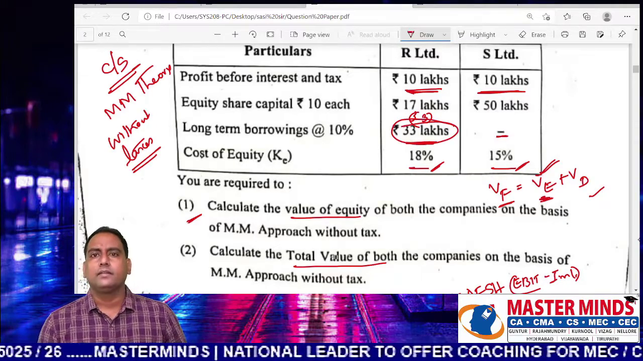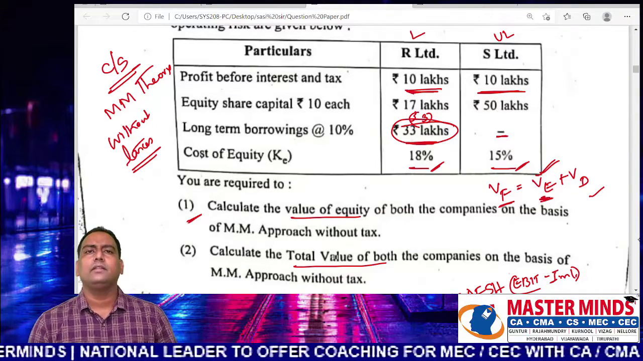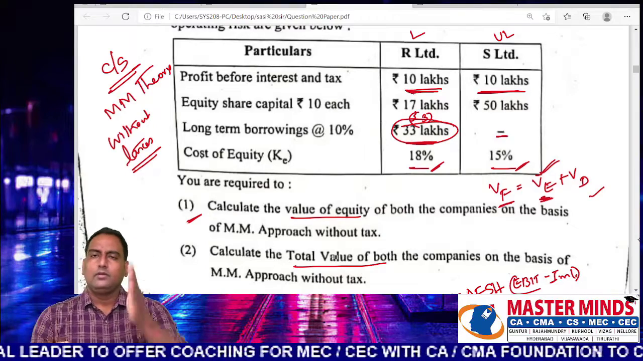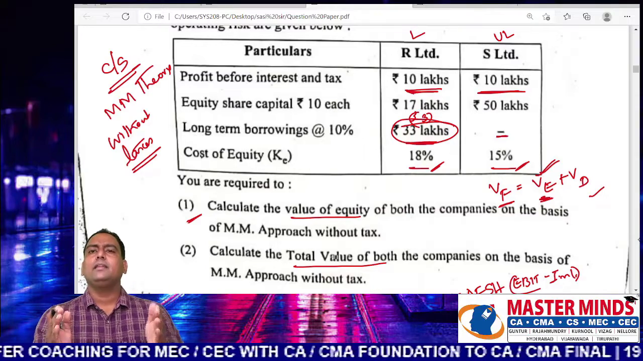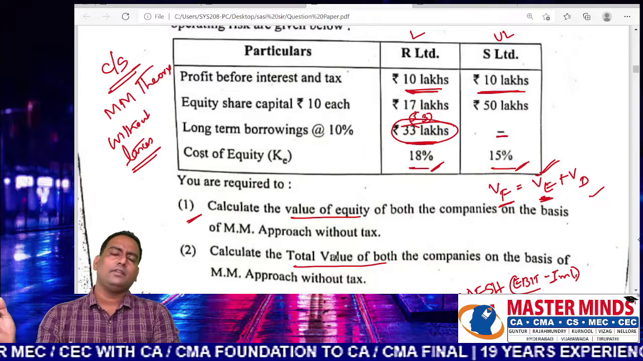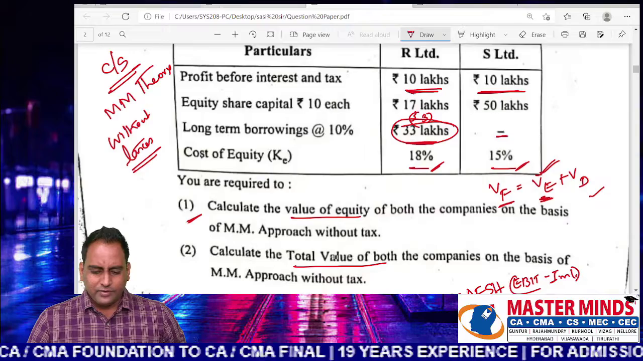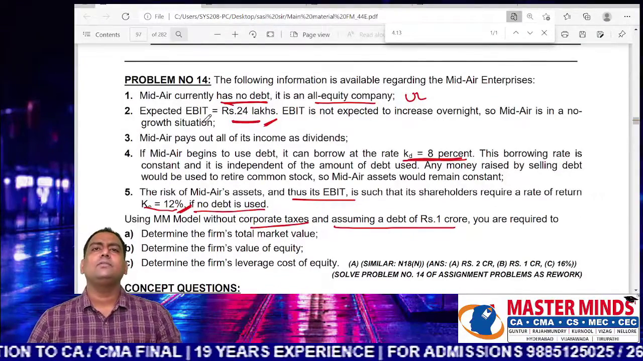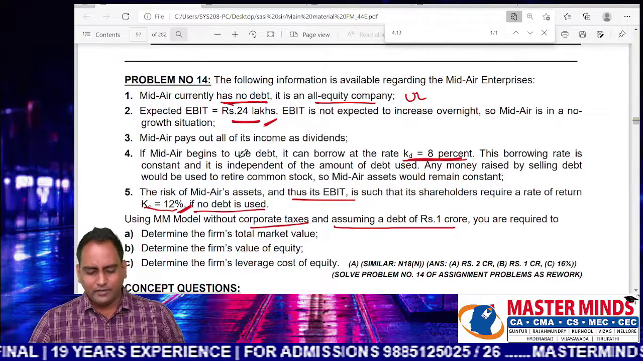33 lakhs. So what is the difference between our problem and the problem which is given in the examination? In the examination, they are comparing two different companies. But in our material, we are doing analysis of the same company. Once it is an unlevered company, thereafter it is converted into a levered company. So with the knowledge of problem number 14, the students can do this problem very easily and they can get the full marks from it.